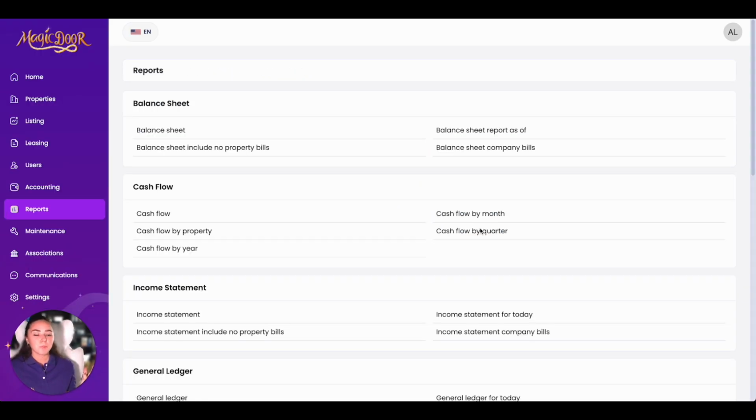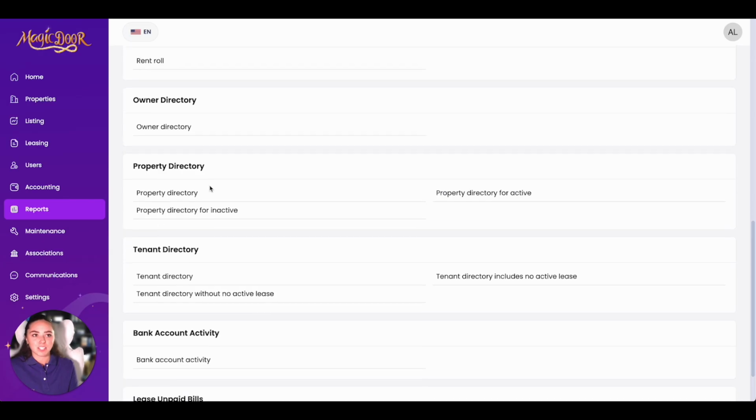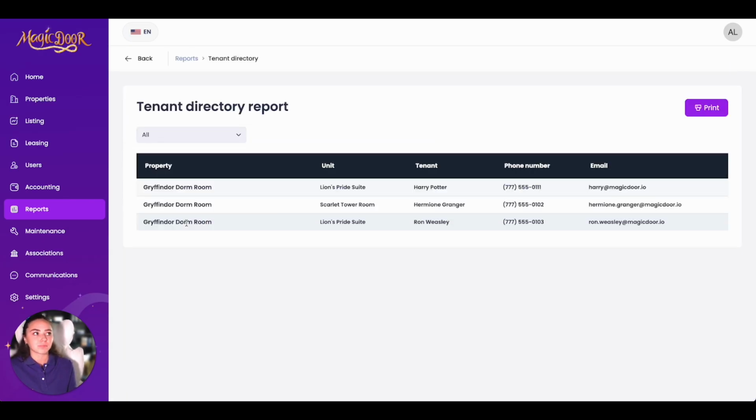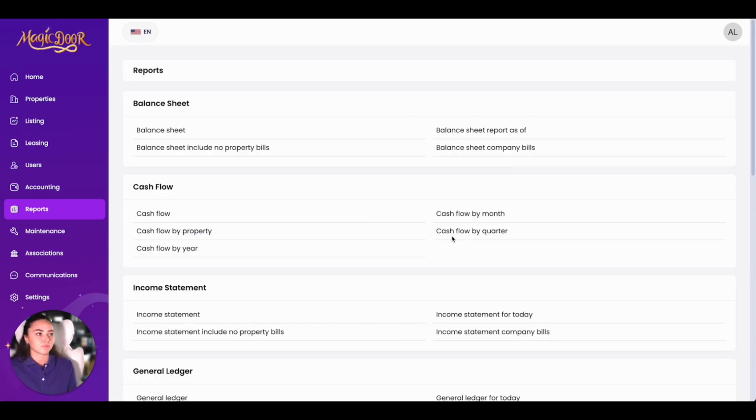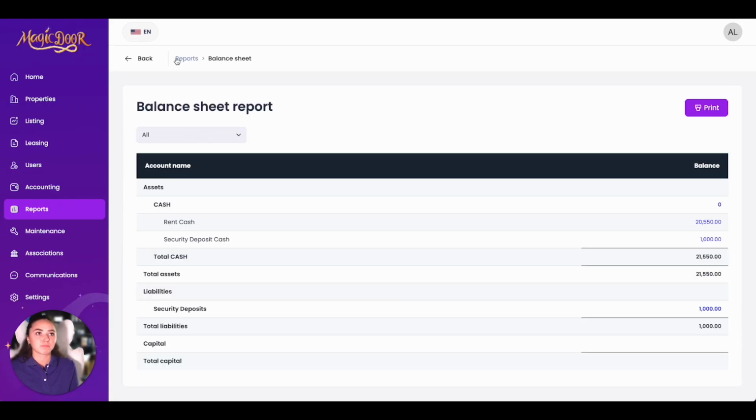So now on to reports. This page is pretty straightforward. Once again, we're just going to access that by our left side navigation tab. You can click on any of these reports that you need and easily print them. So that is pretty straightforward, easily click.